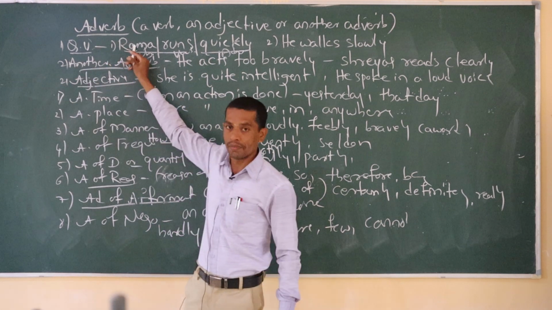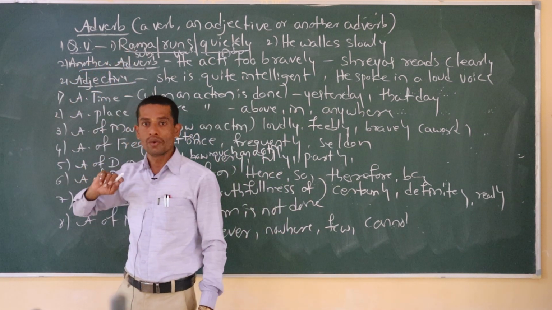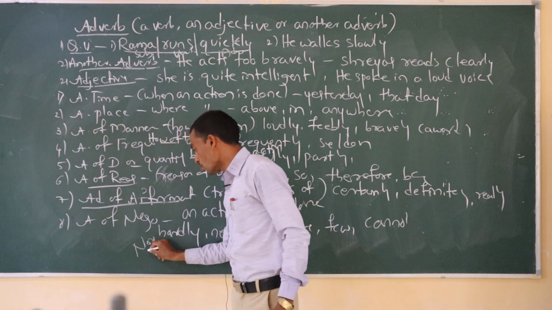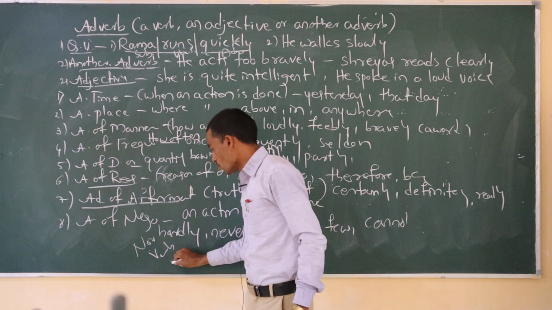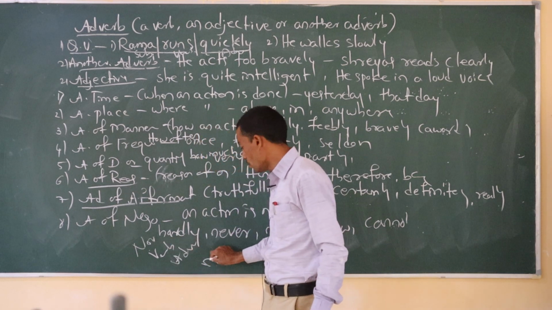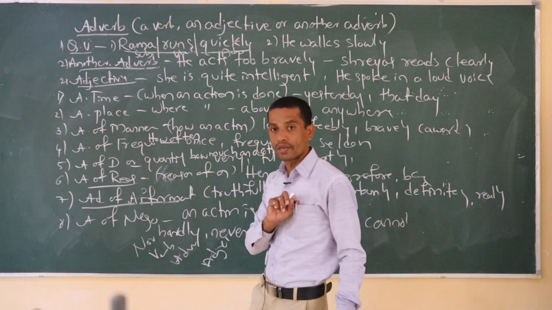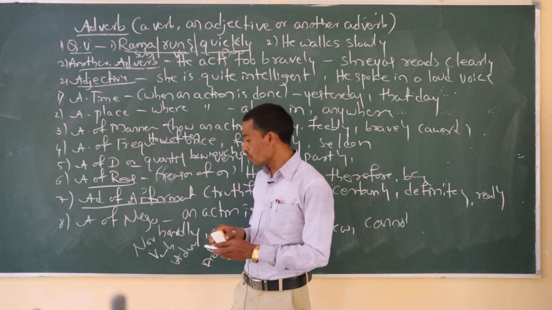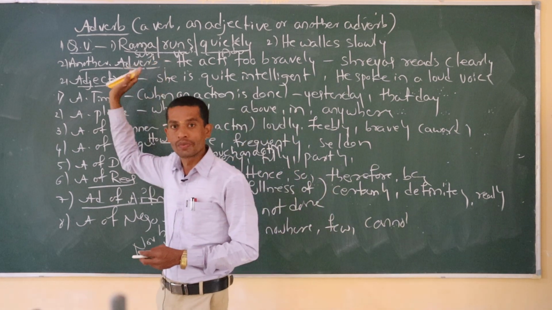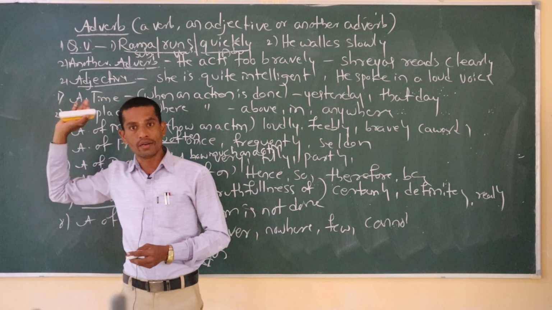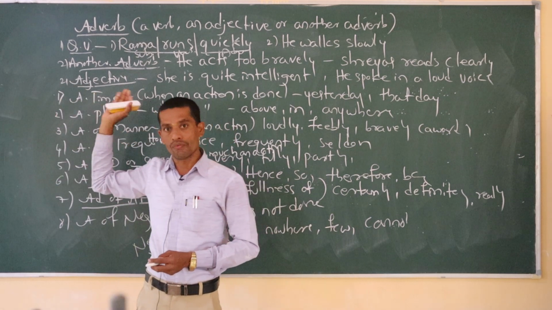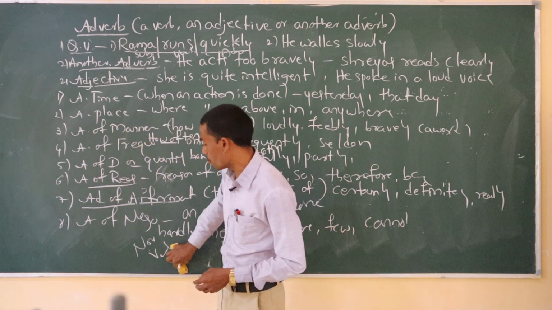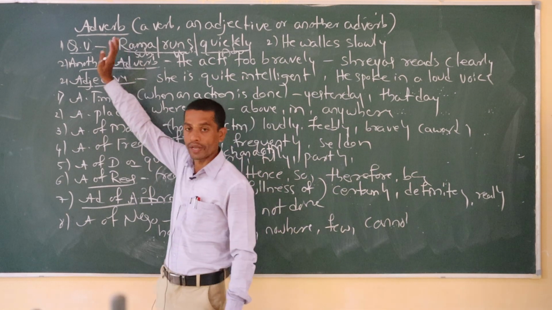How to find out an adverb? After completion of parts of speech, we are going to find out how to find a noun, how to find a verb, how to find an adverb, and how to find an adjective. This is a very important topic of grammar. It's very difficult to find out. If you understand all the rules of parts of speech, you can find nouns, adverbs, adjectives and verbs. So here today we are talking about adverb.